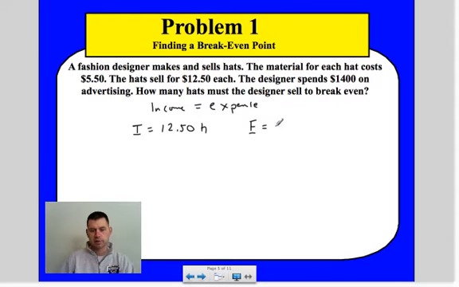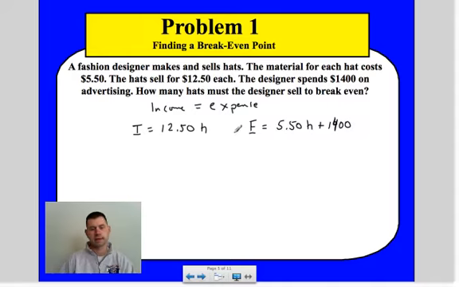Well, the materials for the hats cost $5.50, still times H for hats, because for every hat he makes, that's the materials he's going to need. But then there's the $1,400 he spends on advertising. So that's our income and that's our expense.